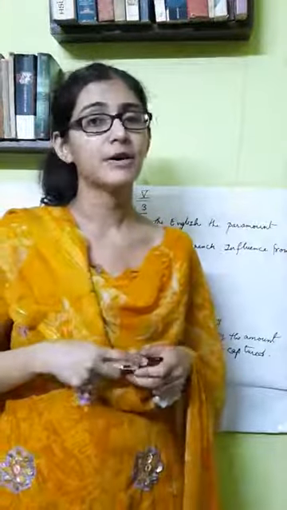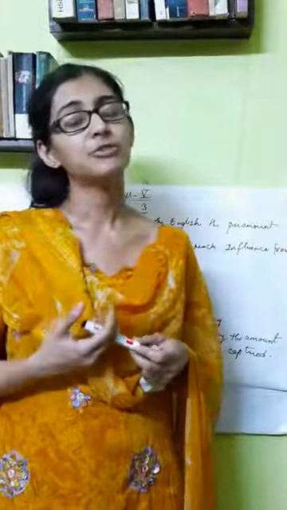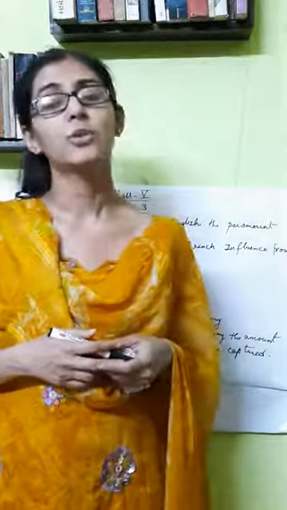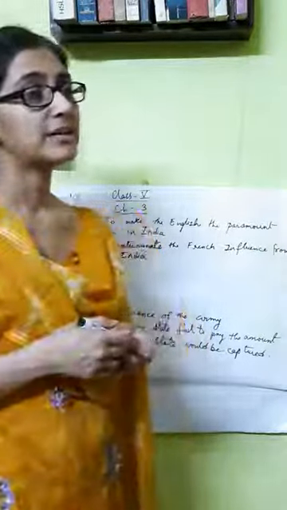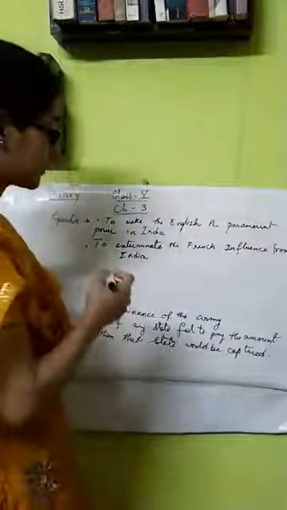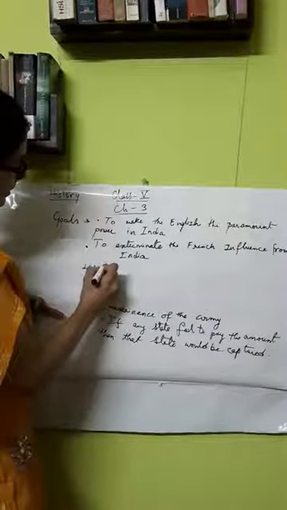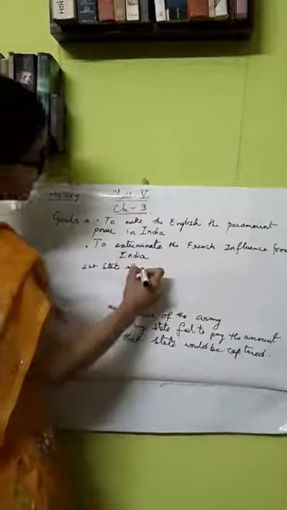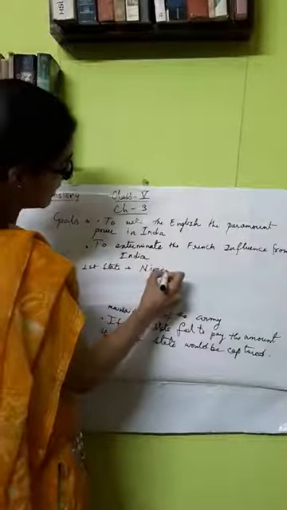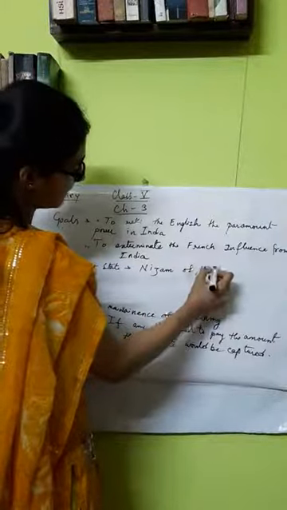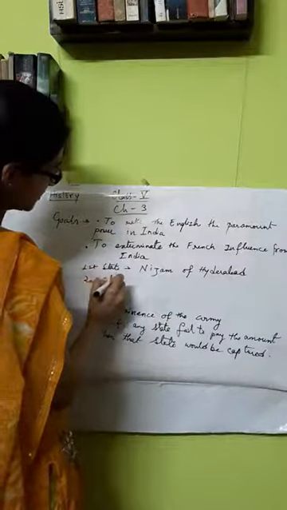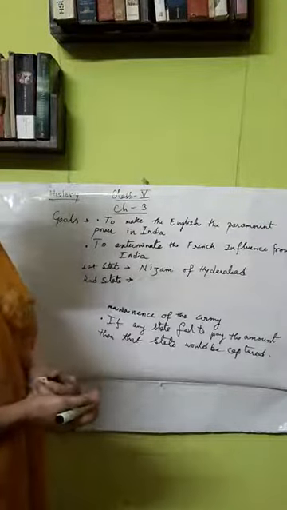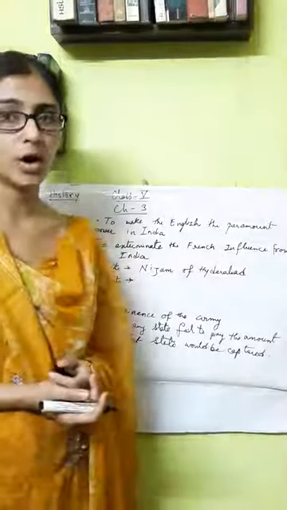Now as this system of subsidiary alliance was introduced, we can understand that it was a complete trap for the native rulers, and none of the rulers were accepting this in the beginning. So Lord Wellesley forced the Indian states to accept the subsidiary alliance. The first state to accept the subsidiary alliance was the Nizam of Hyderabad, and the second state to accept it was the Nawab of Oudh.